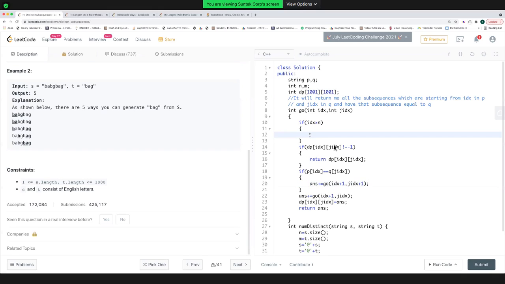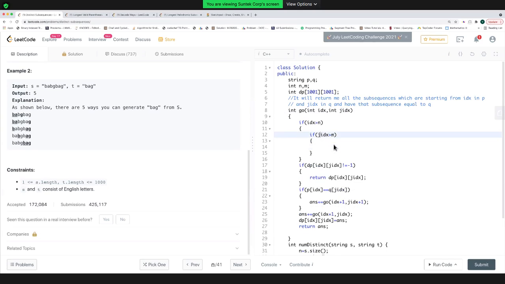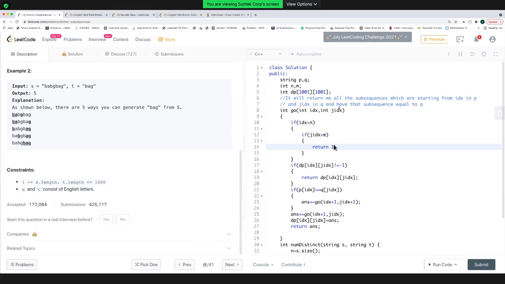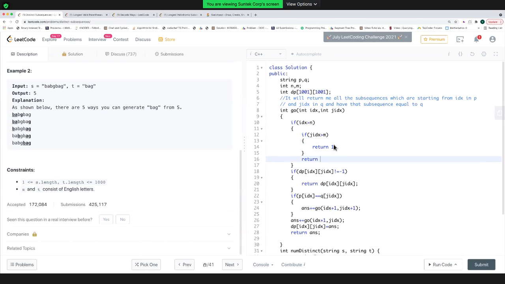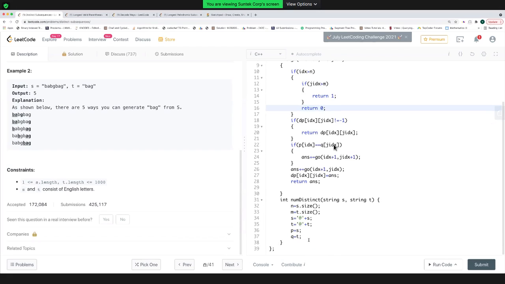So if I reach the end, that means my second string is entirely completed. If I've crossed the limit of the second string, that means I've made the second string. That means this is the possible case. So whatever elements I've picked in the first string, I'll be able to make this second string. If that is the case, then return one, else return a zero. Simply call this method with one and one because in the starting I want to compare both of these starting elements.